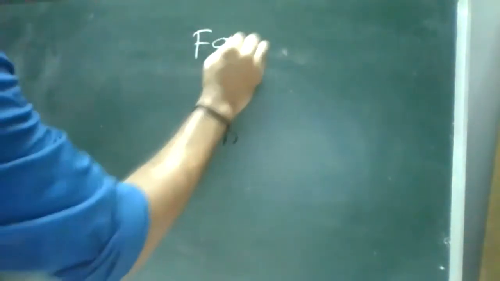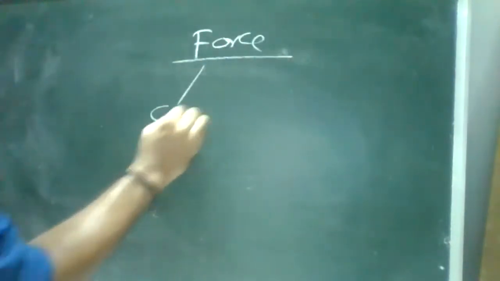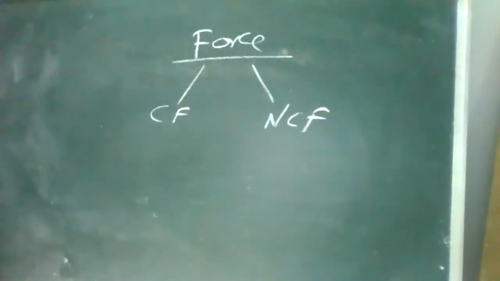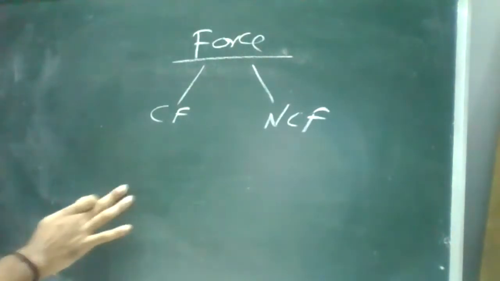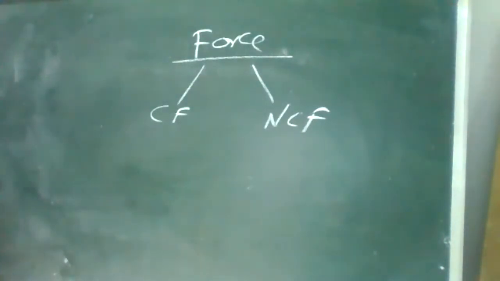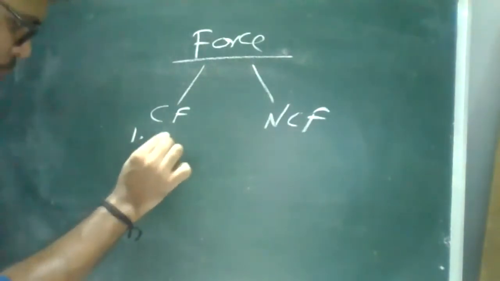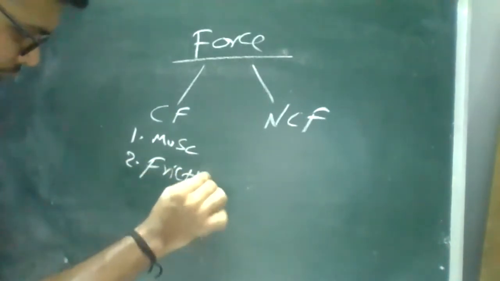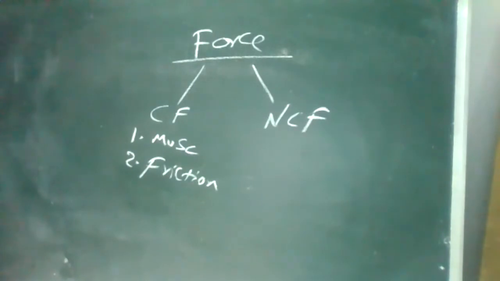Good. So forces are two types actually. One is contact force, one is non-contact force. I think you are familiar with the contact forces also, it seems. Not much, sir. Okay, fine. Remember, when you're discussing the 11th topics, it was quite similar to your ninth and 10th topics itself, so there is not much difference. Contact forces are two types. One is muscular force, second one is frictional force. Have you heard these things? Yeah, kind of. Okay, good.